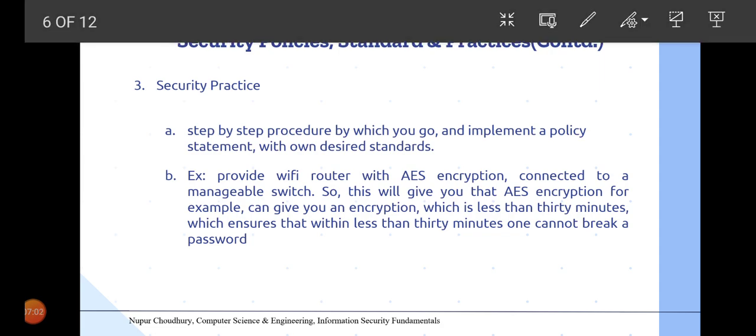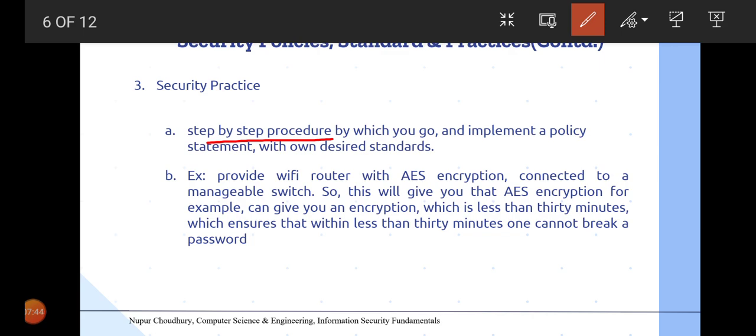So the next and the last document we will discuss is the security practice document. This practice document is basically a step-by-step procedure by which we implement a policy statement with our desired standards. There is a set of policies based on certain standards, and how do we implement this policy? We have to make a step-by-step architecture or step-by-step format to implement that particular procedure, like a flowchart kind of thing. So that is known as security practice.